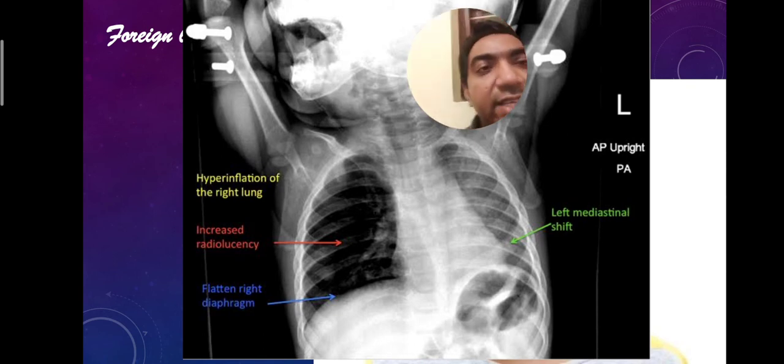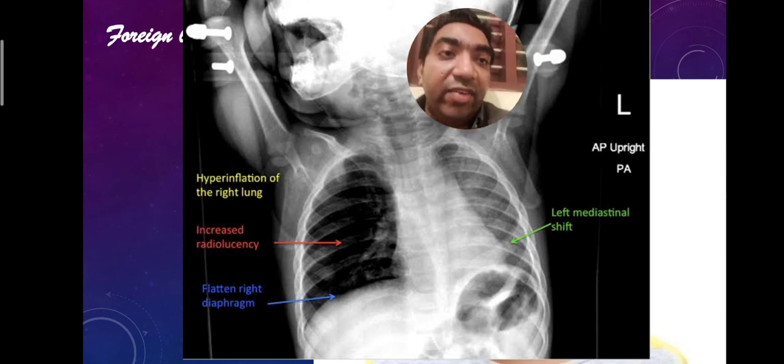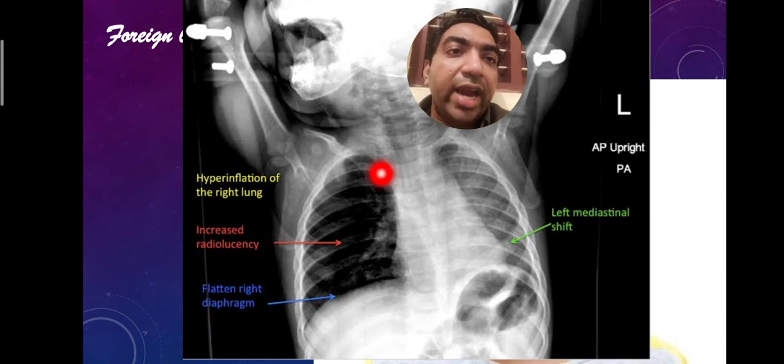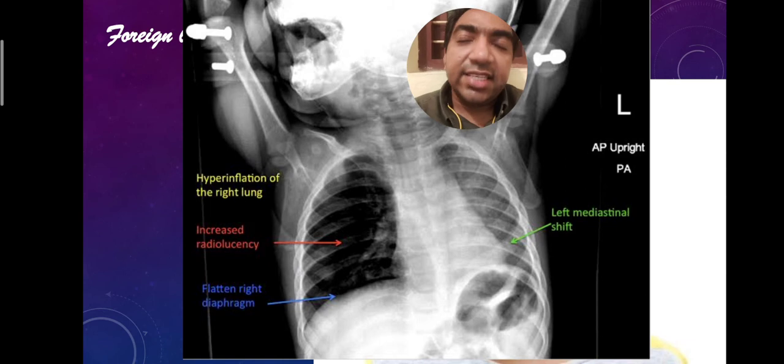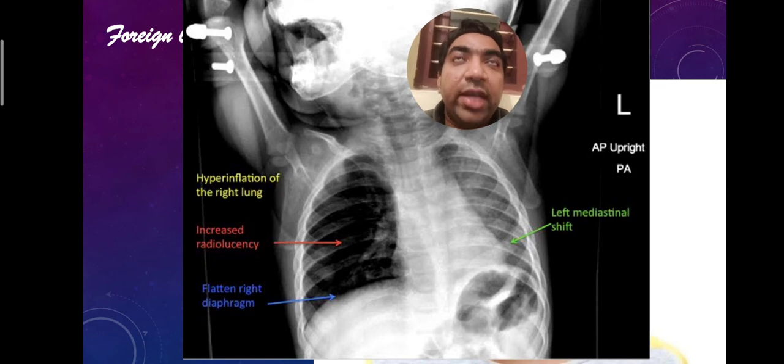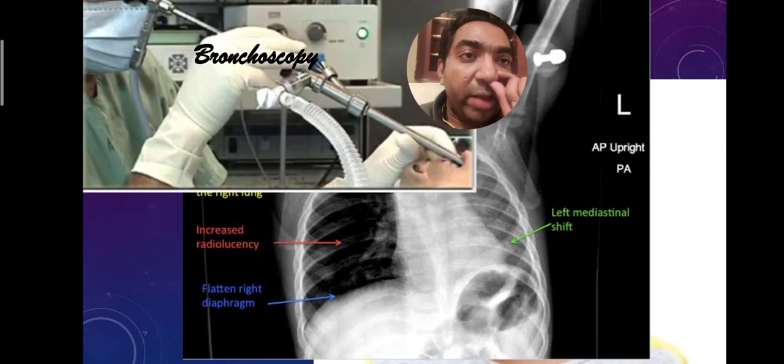So suppose we see these findings in the chest X-ray, and the air entry will be decreased on this side with hyperlucency. So suppose the clinical examination, history, and the chest X-ray findings are suggestive of foreign body, then we have to go for a bronchoscopy. In these patients, keep them NPO, send a full preoperative workup, and keep the patient ready for bronchoscopy. So we remove it by bronchoscopy.